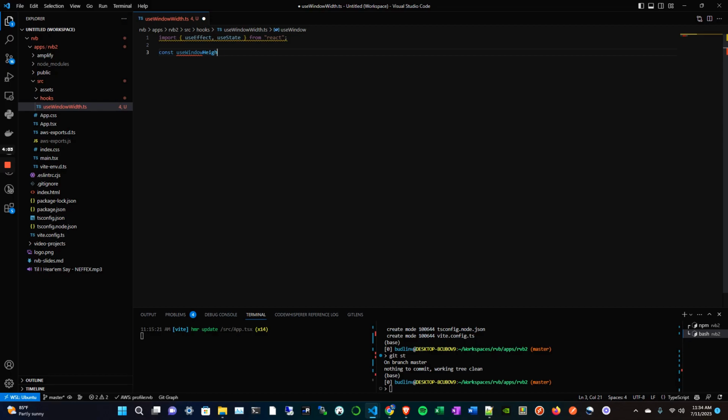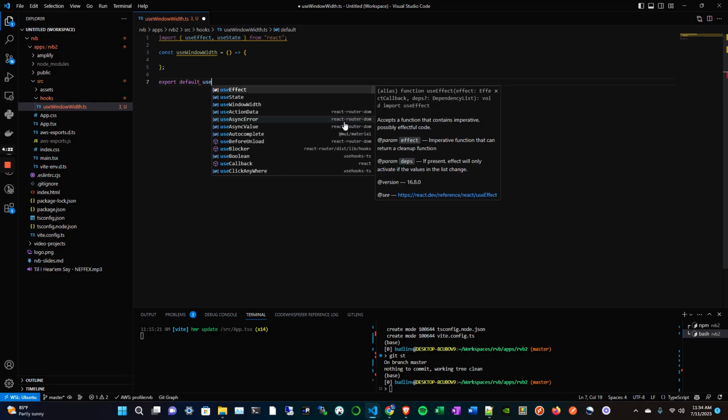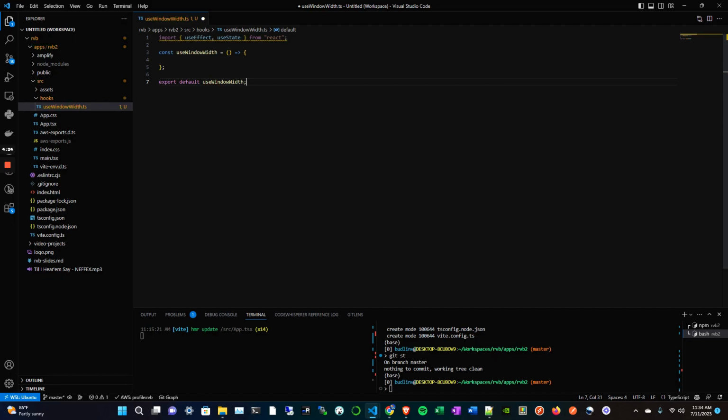So useWindowWidth. We don't need to pass anything into here, fortunately. And at the bottom here, we will just export it by default. So useWindowWidth.